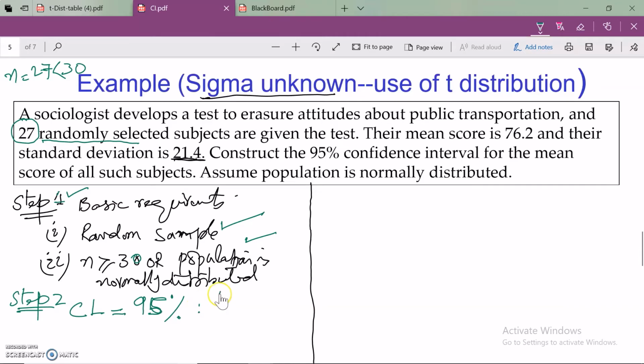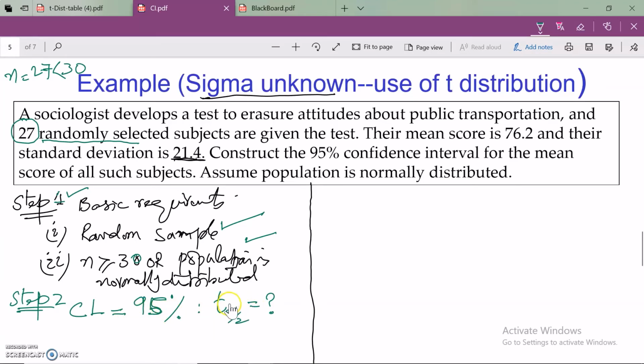What do we need to find? We need to find T alpha by 2. What is alpha? Alpha is the significance level. If we have a 95% confidence level, our alpha is 5%, and alpha by 2 will be 2.5%, which is 0.025 in decimal. So we have to find the T critical value. We can do this either by table or by Excel. Let me show you both methods.